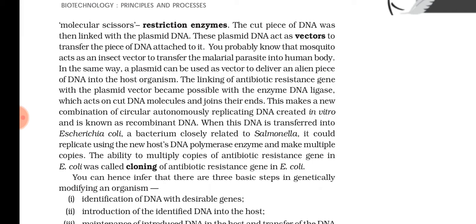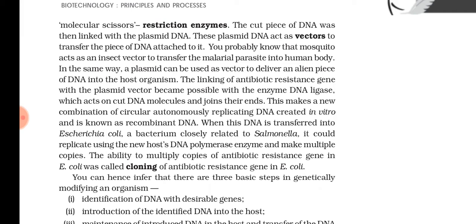As the plasmid replicates, bacteria can divide by binary fission, isn't it? So as binary fission takes place in this E. coli, its plasmid also will get divided. As the plasmid divides, the gene which we introduced into them also will get multiplied, and you will get a number of copies of the particular gene that we have introduced. So this process is known as cloning. Cloning of the antibiotic resistant gene has been done in this way.